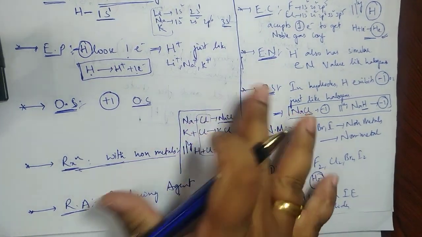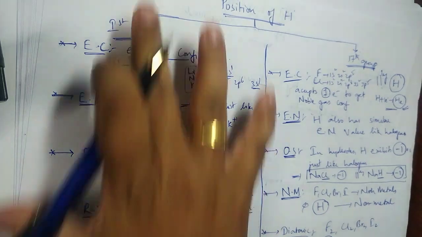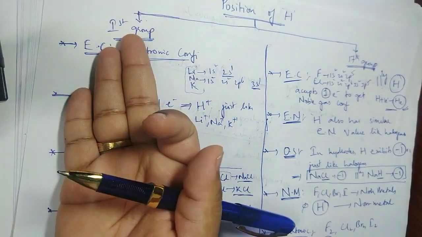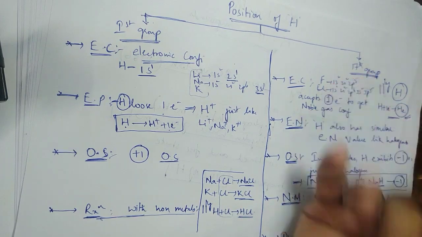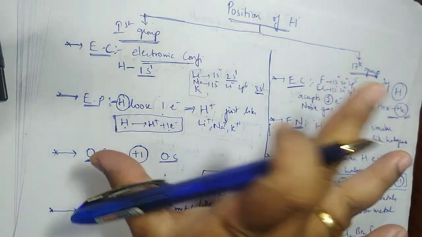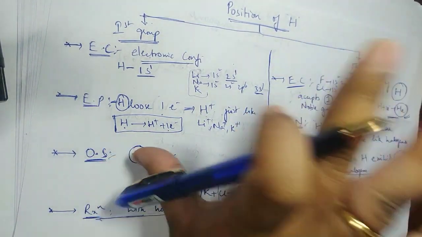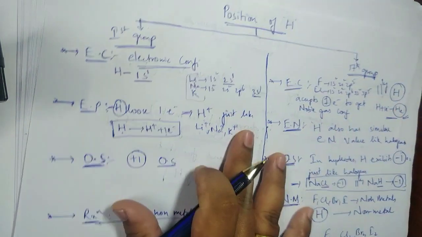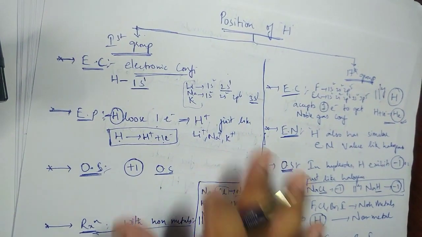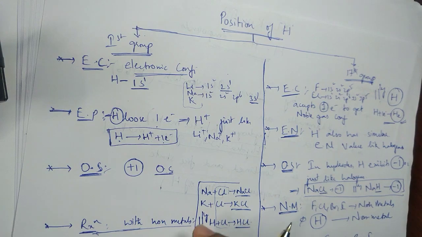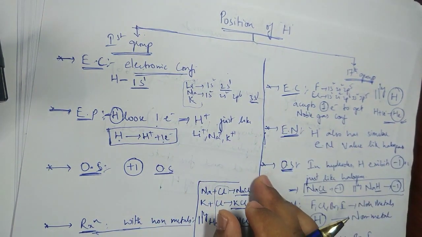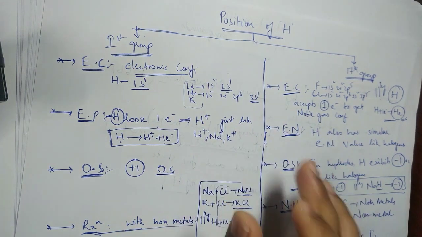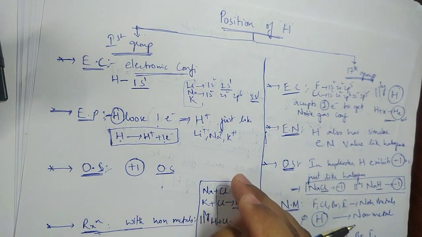On the whole, because of these reasons it claims to be first group, and because of these reasons it claims to be 17th group. So there is a tipsy-topsy. Now some scientist, I forgot his name, says let it be a separate group itself. Simple point, he says let it be a separate fellow.